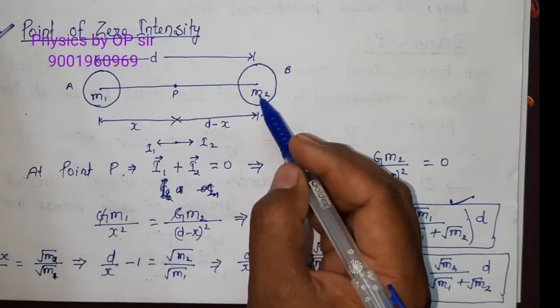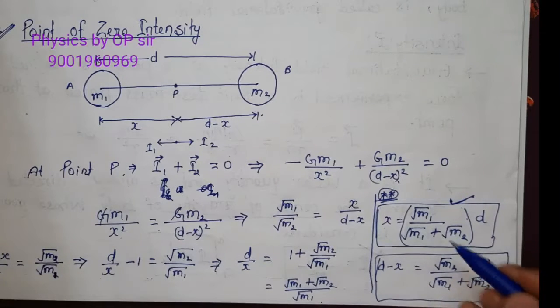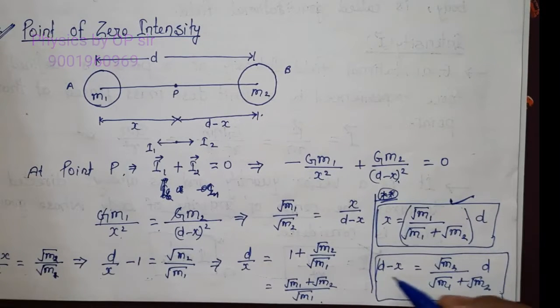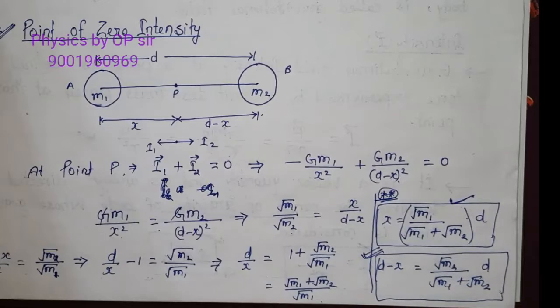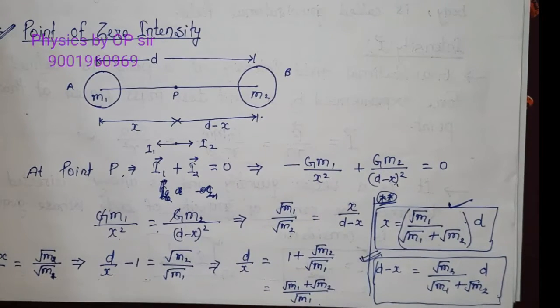And in some question, if it is asked to you to find the distance from the point b, or the mass m2, then in place of root m1 what comes? Root m2. So this is the short trick, or the formula, by which we can find the point of zero intensity from end a or from end b also.